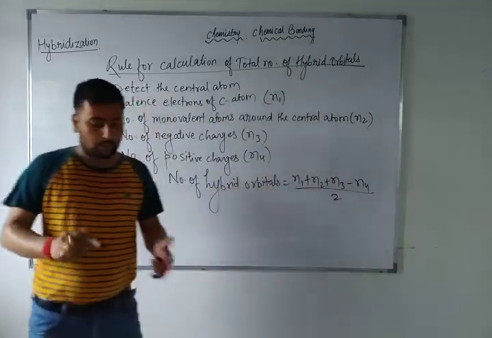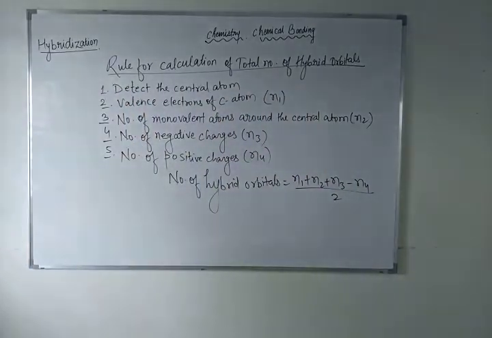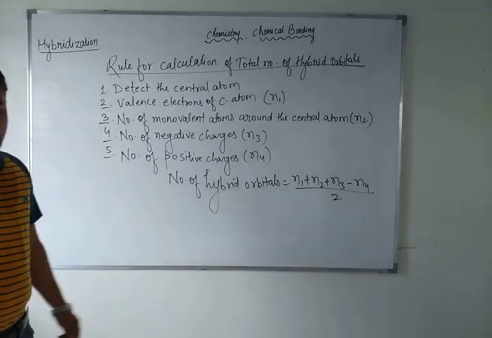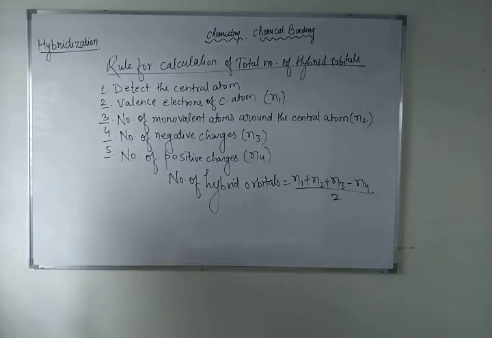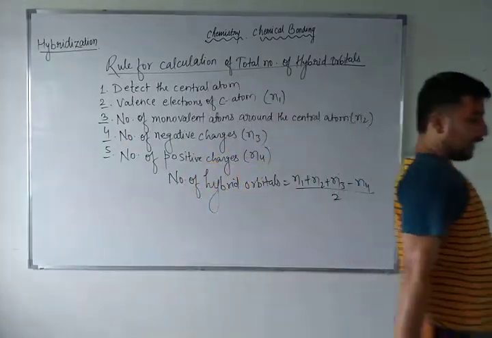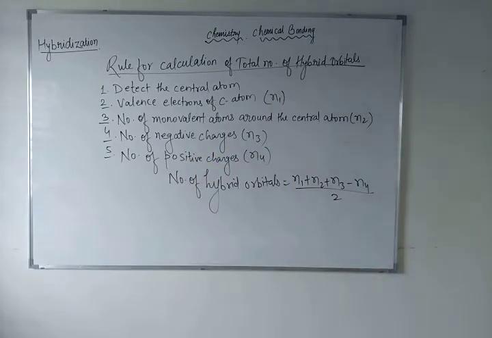Got it? First of all, detect the central atom. After that calculate the valence electron of the central atom, N1. Then number of monovalent atoms around the central atom, N2. Number of negative charges, N3. And number of positive charges, N4. Now can you calculate? Monovalent, you know? Monovalent means one valent. Mono means one, di means two, tri means 3. So monovalent, divalent, trivalent, tetravalent, right?